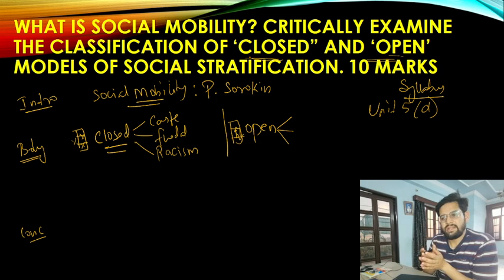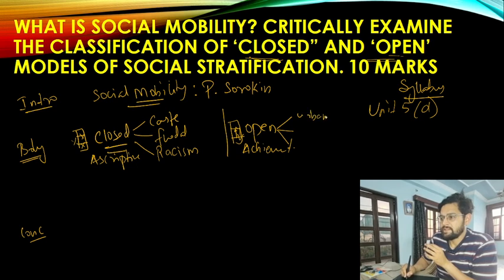So these societies are not ascriptive, because closed societies are considered ascriptive based societies. Open societies are considered achievement based societies. And a very good example for that is urban societies, metropolitans,